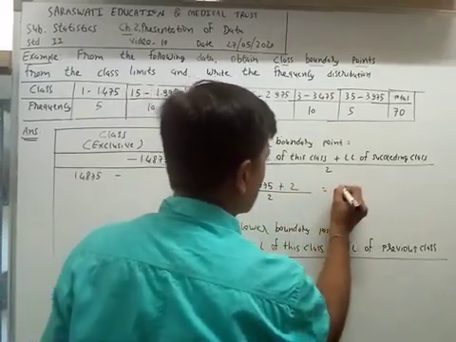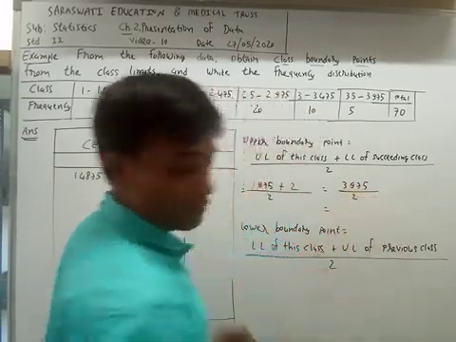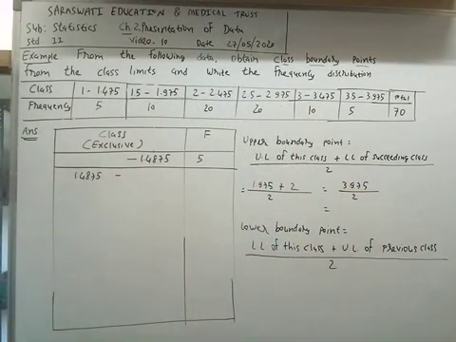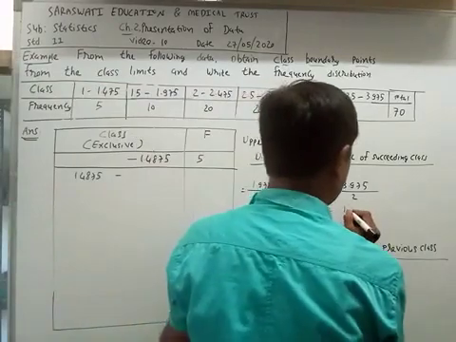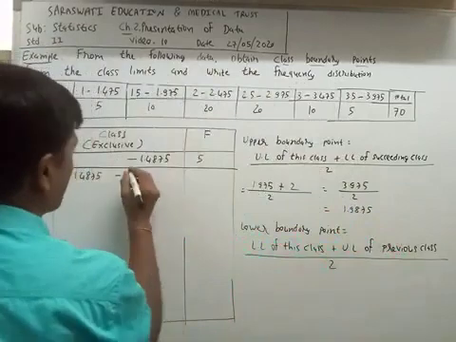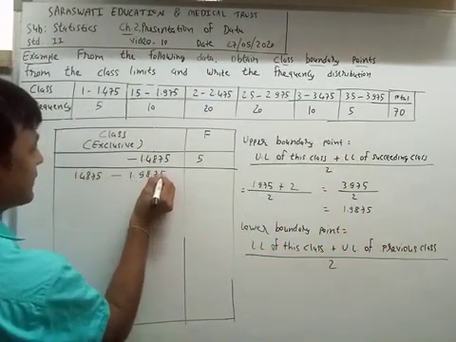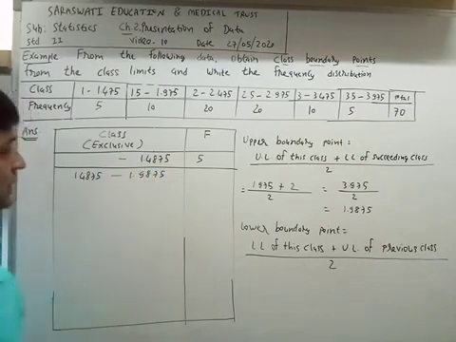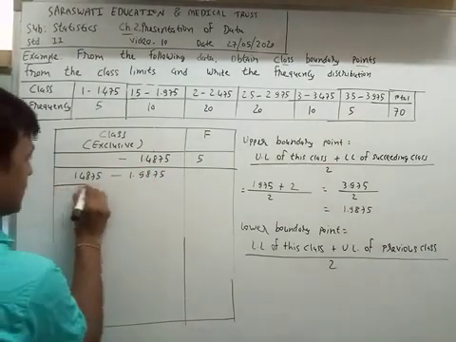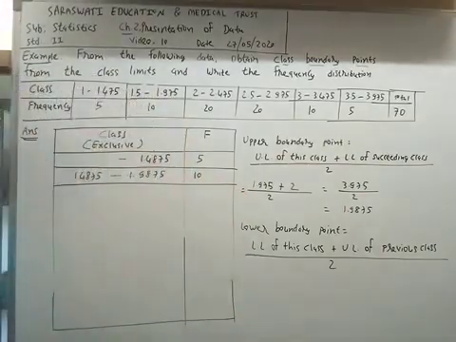So the answer is 3.975 divided by 2, and we will get 1.9875. Frequency is 10.